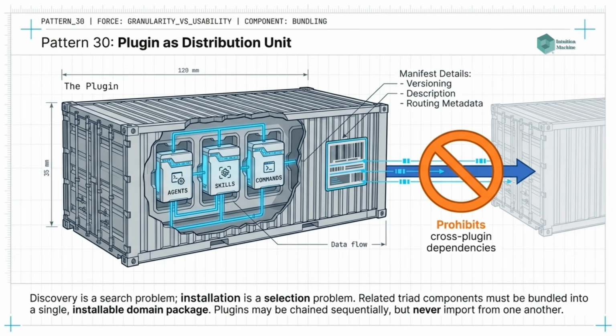Pattern 30. Plug-in as distribution unit. Bundle related agents, skills, and commands for a single domain into a plugin, a single installable unit with its own manifest, version, and description. Users install plugins, not individual components. The marketplace catalog describes plugins, not components.